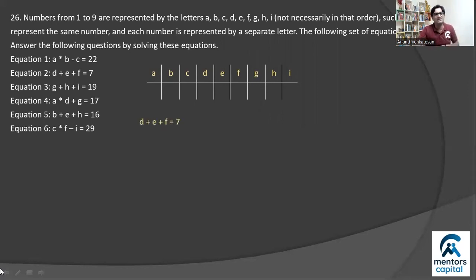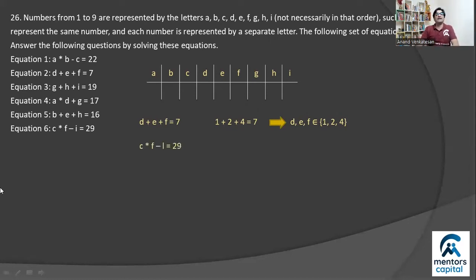So for example, the first constraint I'll pick here is equation number 2. We're given d plus e plus f is 7, right? And if you think about it, there's only one possibility: 1 plus 2 plus 4, the total becomes 7. But since you don't know which of these is which variable, you simply assume that D, E, and F belong to the set 1, 2, and 4. Okay, they're distinct numbers that belong to this set.